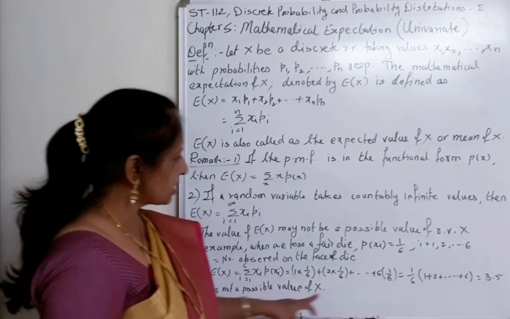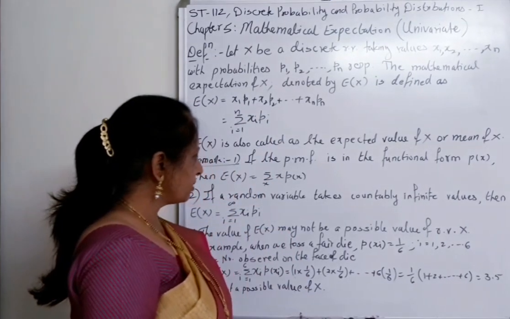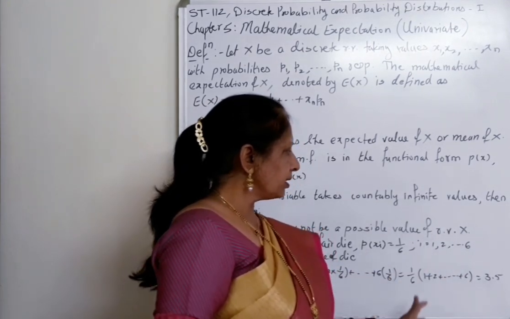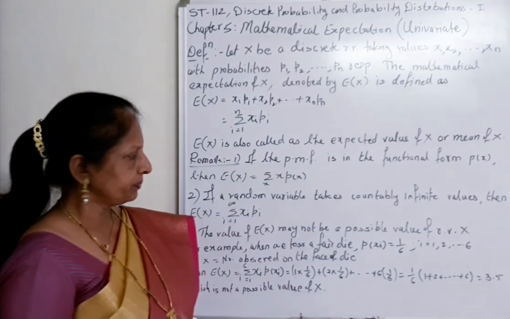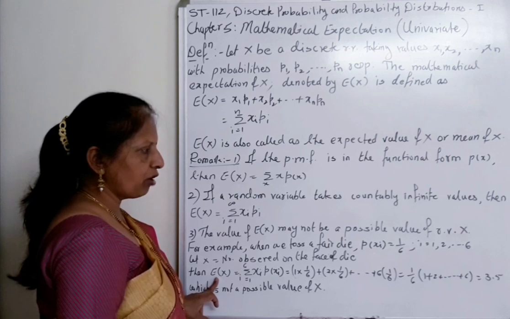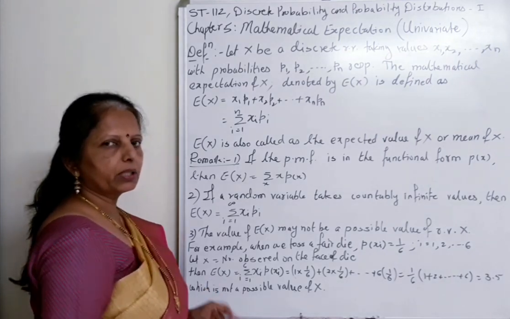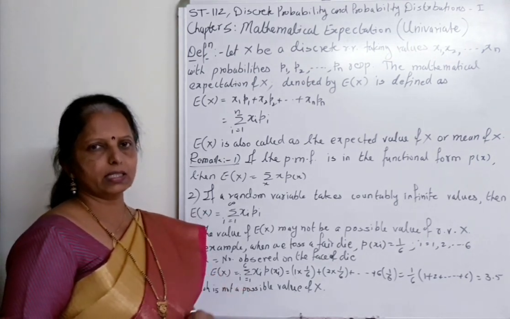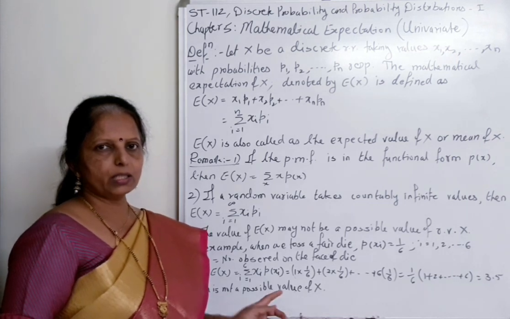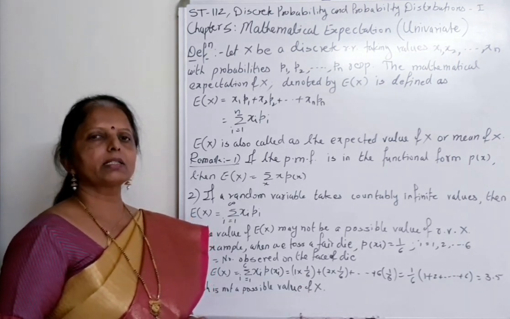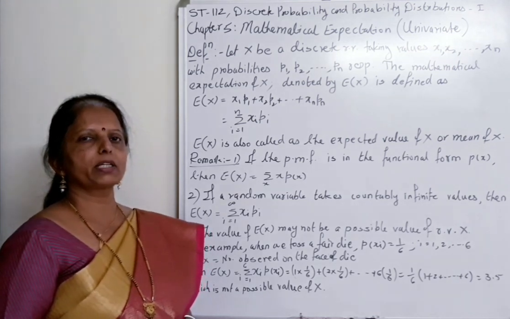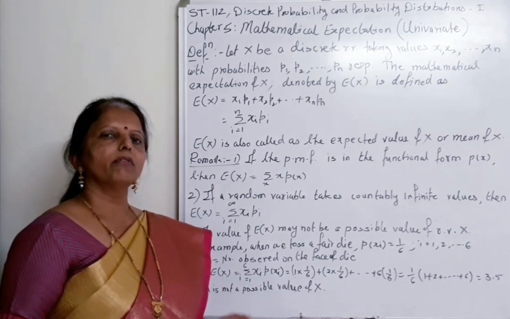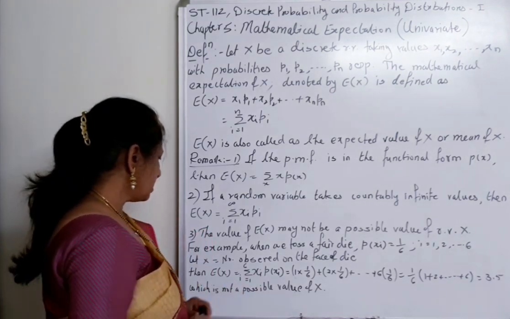In this, 1 by 6 is common, so we have taken it outside. What do we get in the bracket? 1 plus 2 plus 3 plus 4 plus 5 plus 6. So finally we get the answer as 3.5. So expectation of X or mean of X we get as 3.5. But 3.5 is not a value of X. The values of X are 1, 2, 3, 4, 5, 6, and expectation of X we get as 3.5. It is not necessary that the expectation value we get is a possible value of X. That is what we have written in this remark.